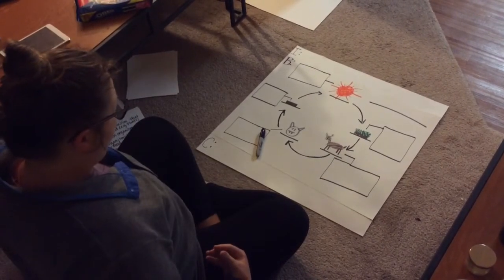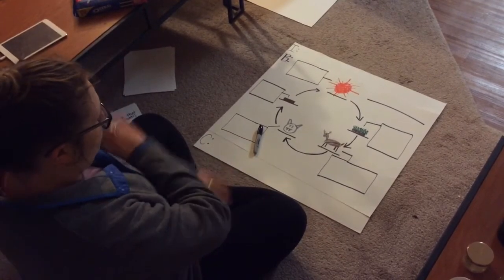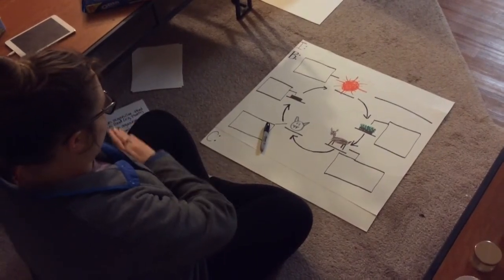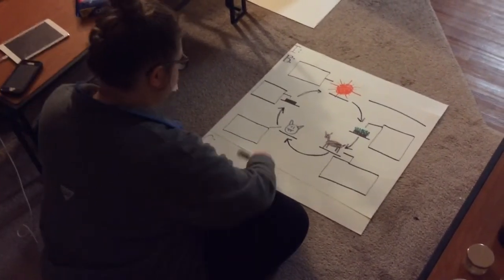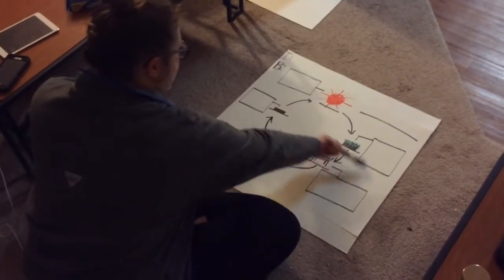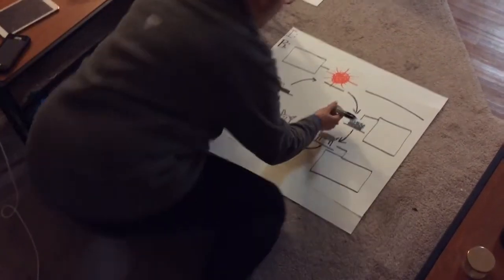And our last one, the C, is conclusion. We're closing it off. We're finishing the story, so we're done. Conclusion. So you see right here is my giant body. And this is what we call our food web.